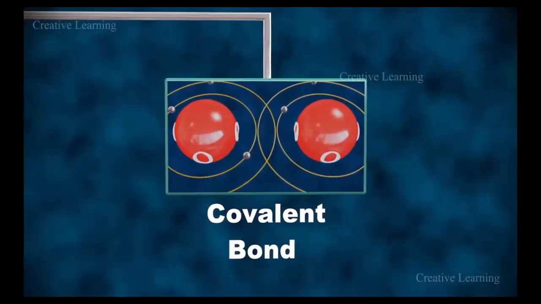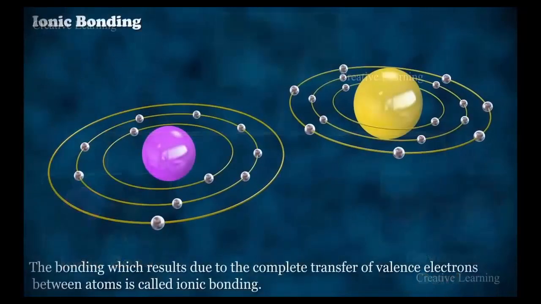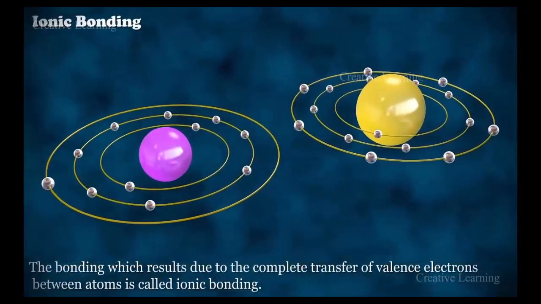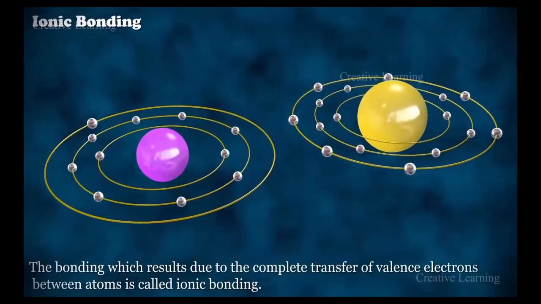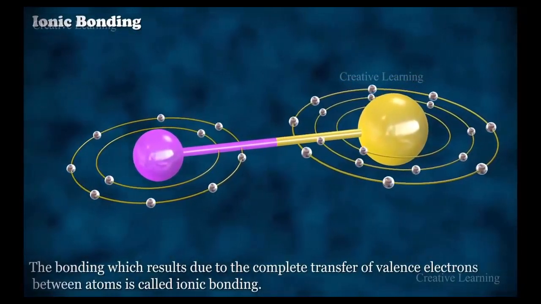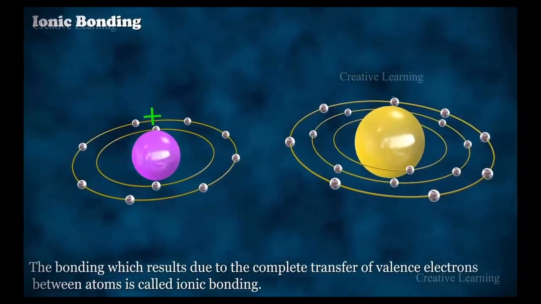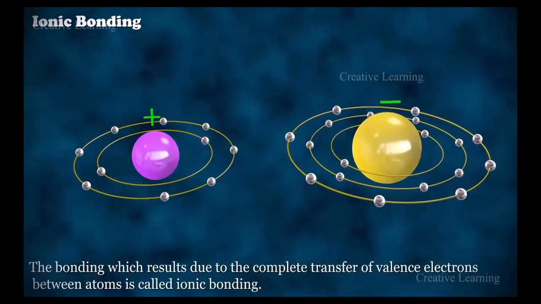Let us discuss these chemical bonds in detail in this module. The bonding which results due to the complete transfer of valence electrons between atoms is called ionic bonding. It is a type of chemical bond that generates two oppositely charged ions.